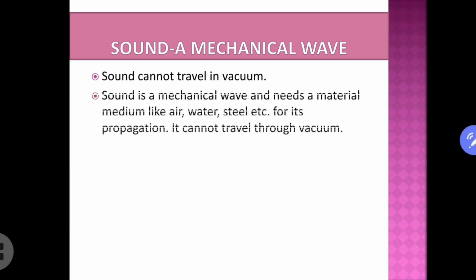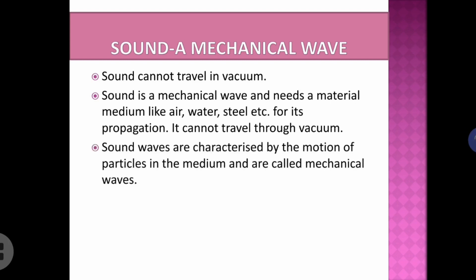So it is called a mechanical wave because it needs a material medium like air, water or steel, something like that for its propagation. It cannot travel through vacuum. Always a medium is required because the motion of the particles in the medium characterizes the sound wave. Hence the sound wave is called a mechanical wave, right?